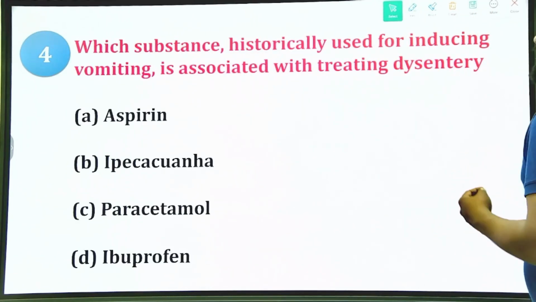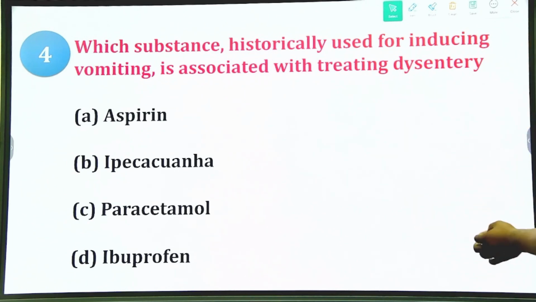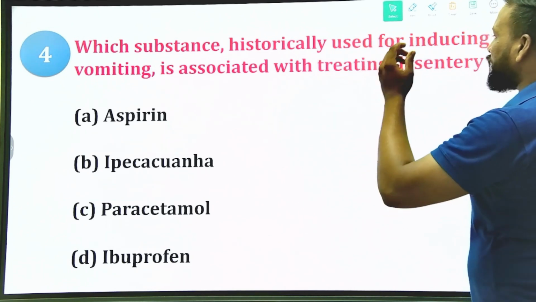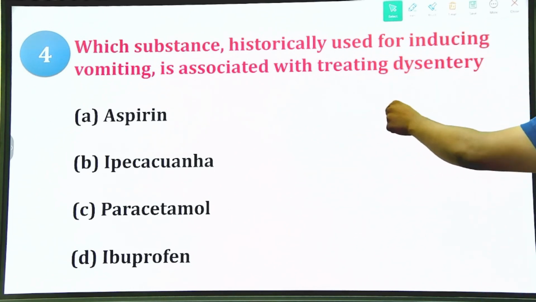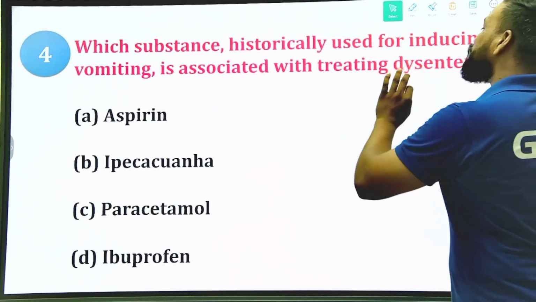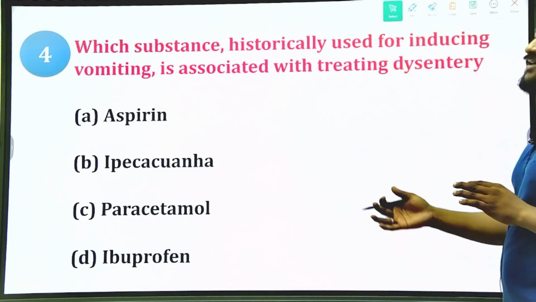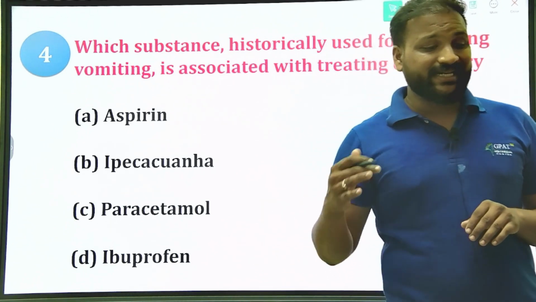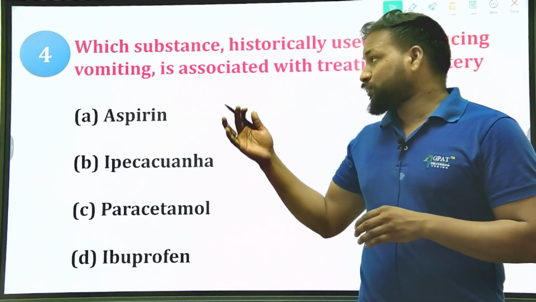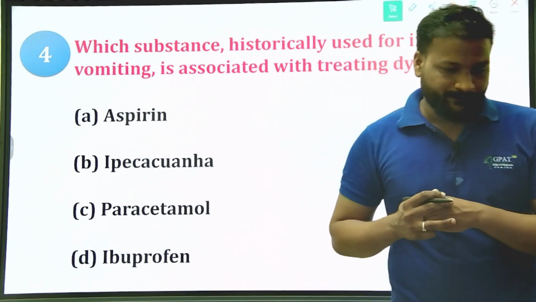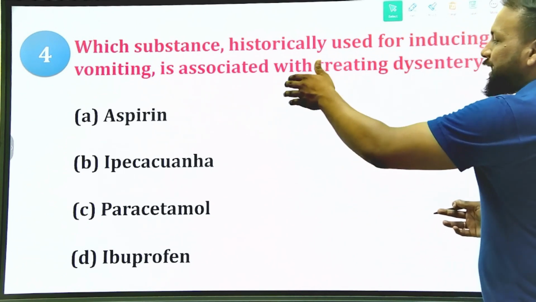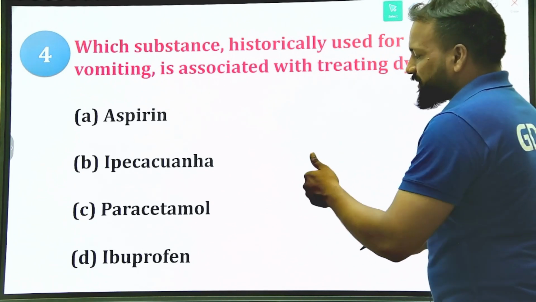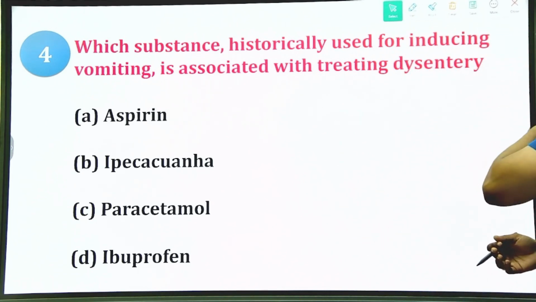Which substance historically used for inducing vomiting is associated with treating dysentery? Historically, in ancient times, which of the following drugs was used to induce vomiting and is associated with treating dysentery? Yes, it is used for dysentery, and as well it is used to induce vomiting. So what is the right answer? Comment down your answers, dear aspirants. I will be waiting here. A aspirin, B Ipecacuanha, C paracetamol, and D ibuprofen. Come on, hurry up.